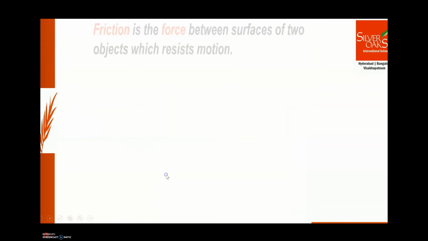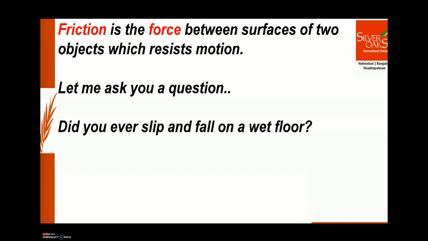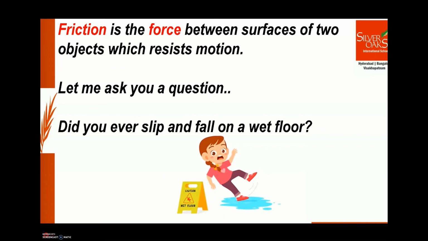Friction is the force between surfaces of two objects which resists motion. Resists means prevents or reduces. Motion means movement. Okay, let me explain it to you. Before we go further, let me ask you a question. Did you ever slip and fall on a wet floor at your house or at some other place? If not you, you might have seen someone slipping and falling on a wet floor, right?